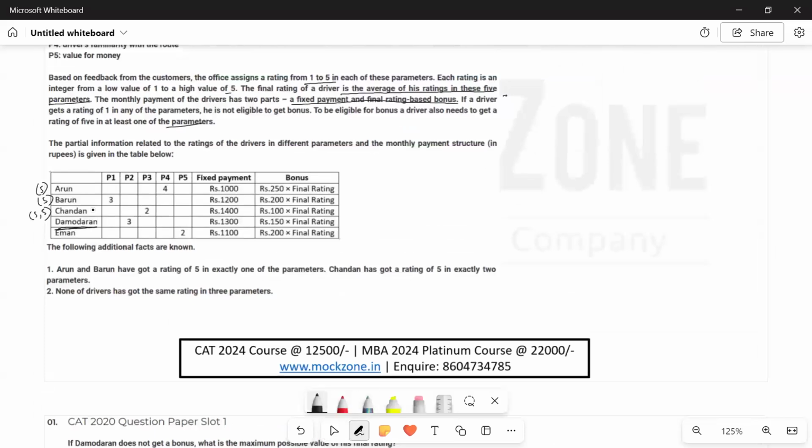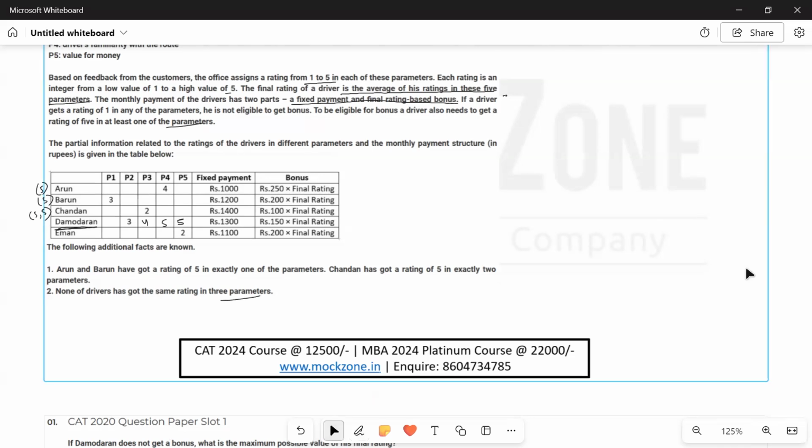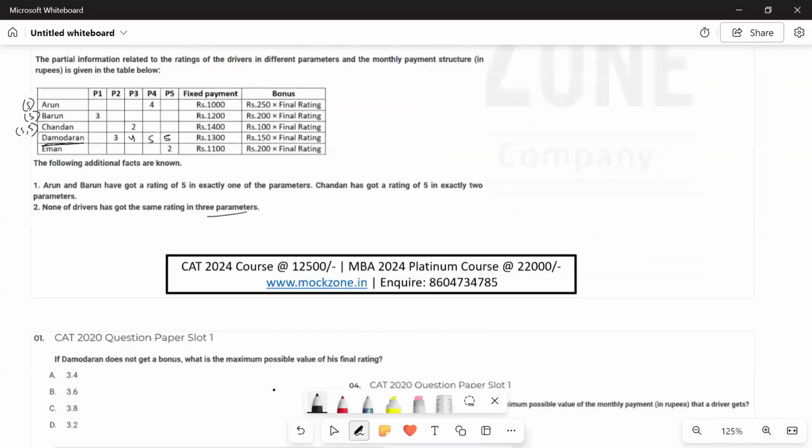So the final rating will be the average of the ratings he gets in all the 5 parameters. So to maximize this, we can assume the maximum values in the parameters. So we know that none of the drivers got the same rating in 3 parameters. So in 2 parameters, we can assume that D got 5 to maximize his rating. And in the third parameter, we can assume that he got 4. But we know that in the question it is mentioned that D does not get a bonus.